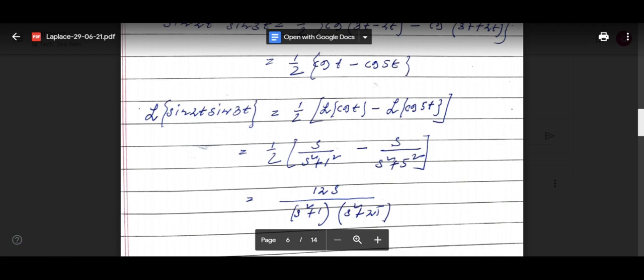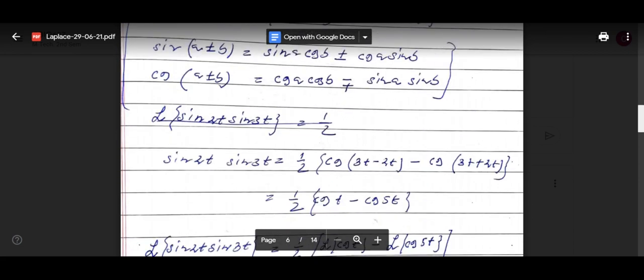So for the Laplace transform of sine 2t sine 3t, we are using that formula for sin A sin B, and after that we are getting half of cos t minus cos 5t. So Laplace transform of sine 2t sine 3t equals Laplace transform of half cos t minus cos 5t. Then you apply the properties of Laplace transform. We can take half outside: half Laplace transform of cos t minus Laplace transform of cos 5t.